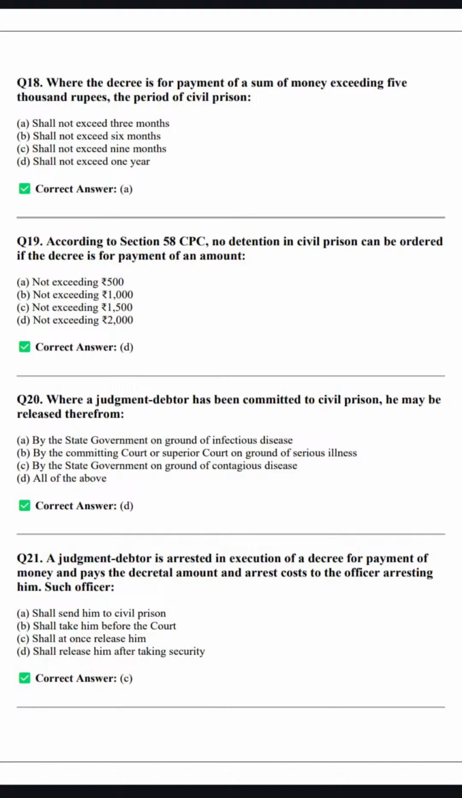A judgment debtor is arrested in execution of a decree for payment of money and pays the decretal amount and arrest costs to the officer arresting such officer.